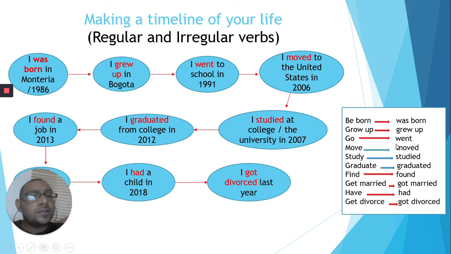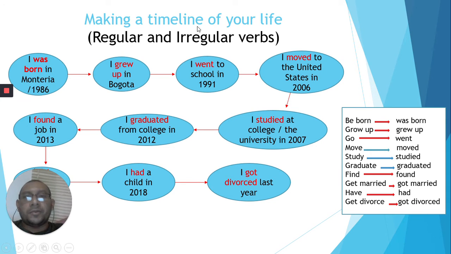Now I would like to show you an example of a timeline. Remember that you need to work on your guides as one of the assignments of this unit. You need to write your own timeline. So you need to start with this. I was born in Monteria in 1986.